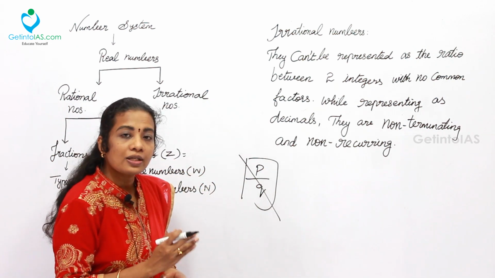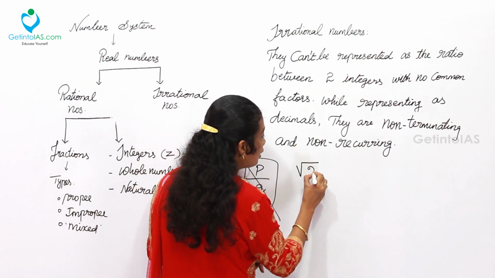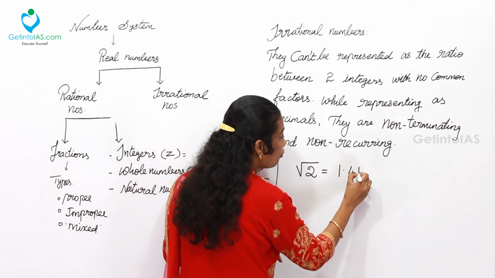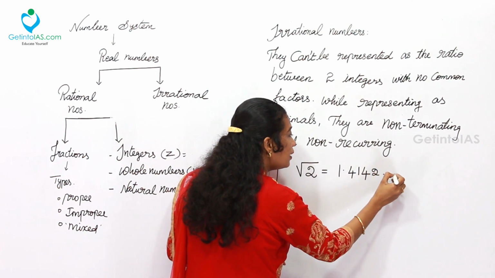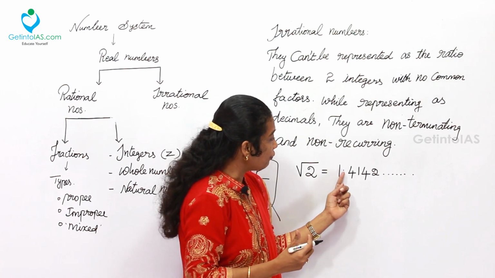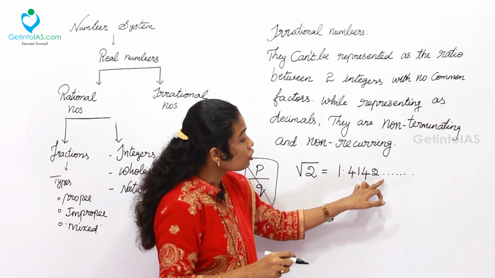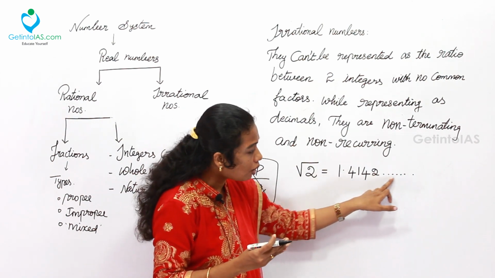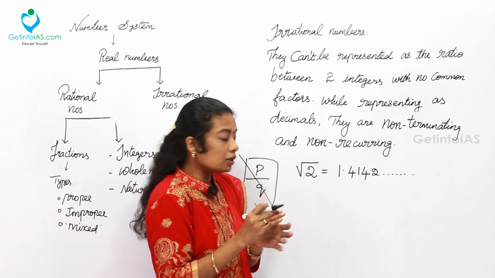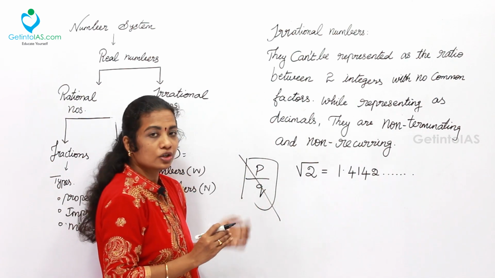Now I am going to give the best examples to understand irrational numbers. Say for example, root 2. Root 2 is equal to 1.4142, and it goes on like this. See here, are the numbers repeating? No, it is not repeating. If it were 4141, you could simply make a bar on that. It is not repeating, and it also doesn't have any ending point. After 2, more numbers keep going. So this number can never be represented in the P by Q form. So this is one of the best examples of an irrational number.